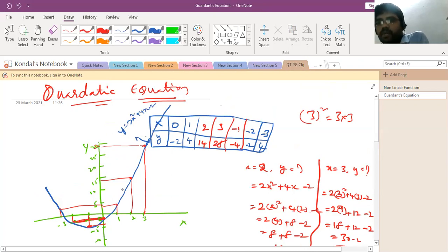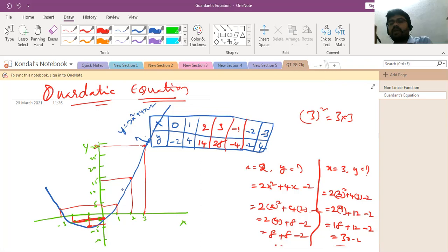So what kind of shape did we get? Parabola. Is it a straight line or non-straight line? Non-straight. So you can generally remember that when we have power values in the equation, we should not get a straight line.